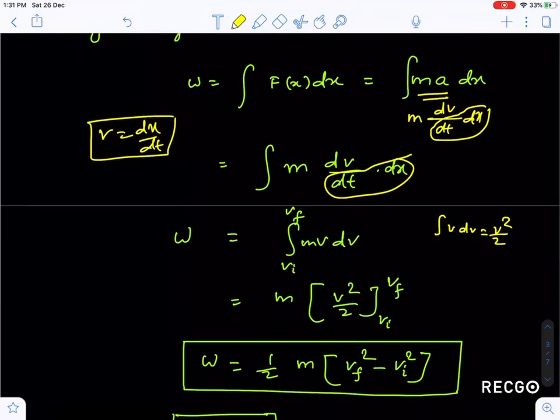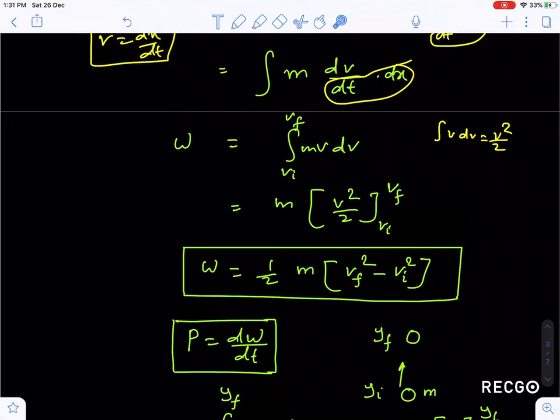So that is, guys, W is equal to half of m (v final square minus v initial square). Half m v final square is the final kinetic energy, and this term, half m v i square, is the initial kinetic energy. So change in kinetic energy is total work done. This is the work energy theorem.